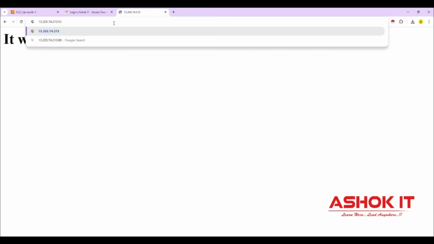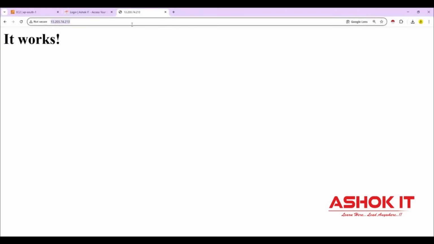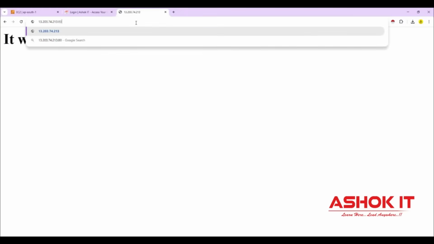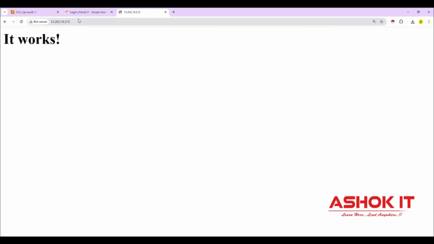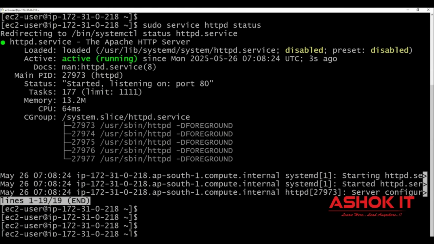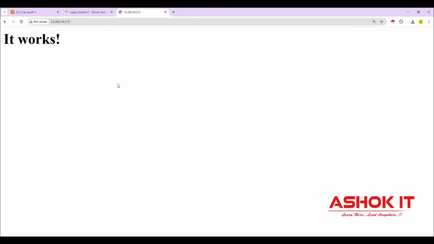by default, every request is an HTTP request in the browser. So that's why even if you specify :80 port number also, it will remove that, because by default, every request is an HTTP request. So when I hit this URL, I'm getting the message as it works. That means we are able to install HTTPD web server successfully in our Linux machine, and we are able to access. So with this HTTPD web server, we can host our website also.